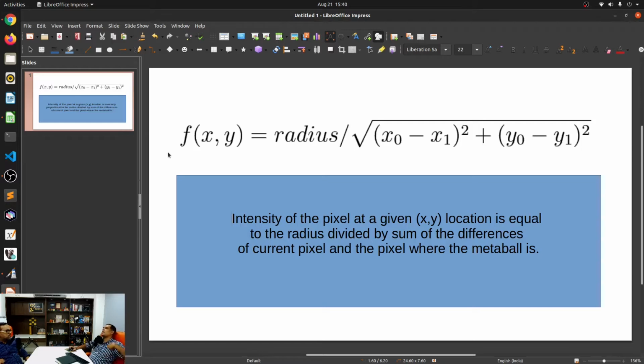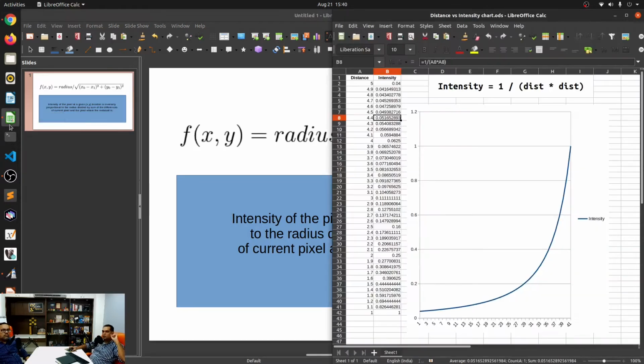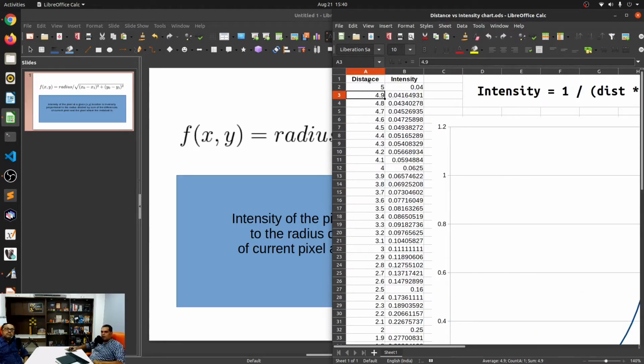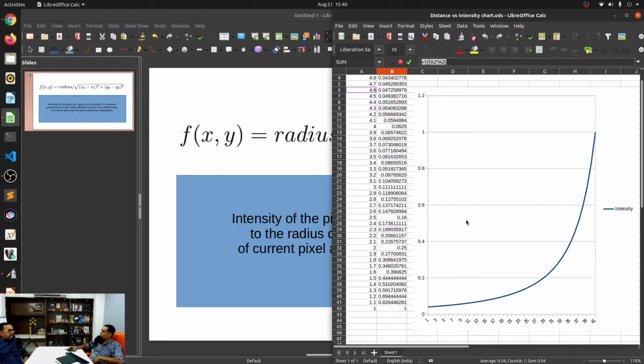Now, I keep using this word intensity over and over again. I have an Excel sheet to show you what happens. I should probably make this a little bit bigger, but I have over here the distance and the intensity. If it is at a distance of 5 pixels, the intensity would be like this. I am basically applying the formula that we are seeing behind. And if I do this for all values from 5 to, let's say, 1, and chart it, you would think that it would be a linear chart, but it's not. It will look like this. It's an exponential. In a single dimension, it would look like this.